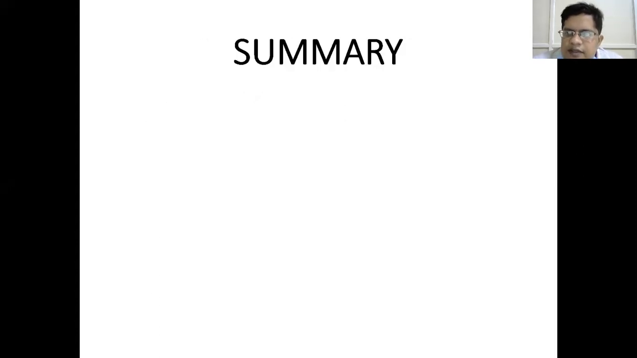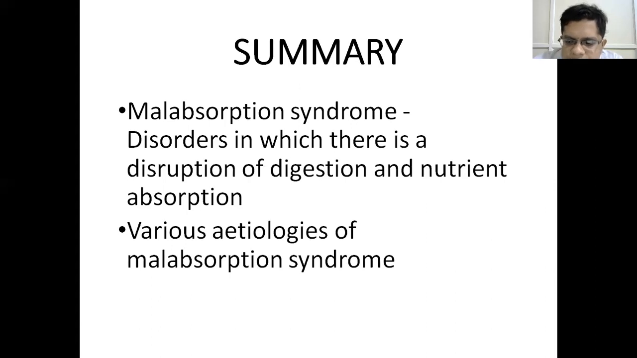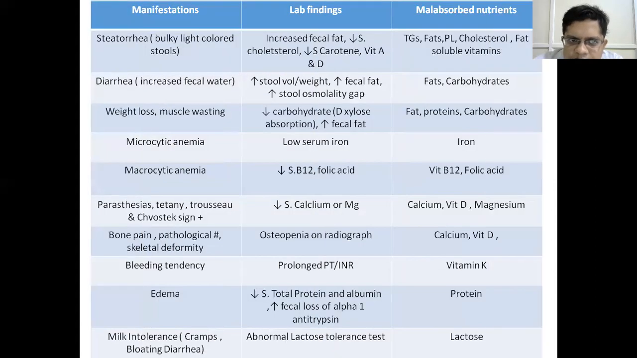So we have completed what malabsorption syndrome is. We first saw the normal physiology, the gross overview of the physiology of absorption. Then we saw what malabsorption is and what the various etiologies are. We discussed celiac disease, tropical sprue, Whipple's disease, bacterial overgrowth, short bowel syndrome, and other causes like abetalipoproteinemia. Malabsorption syndromes are disorders in which there is disruption of digestion and nutrient absorption. So we have seen the various etiologies. What are the clinical manifestations?